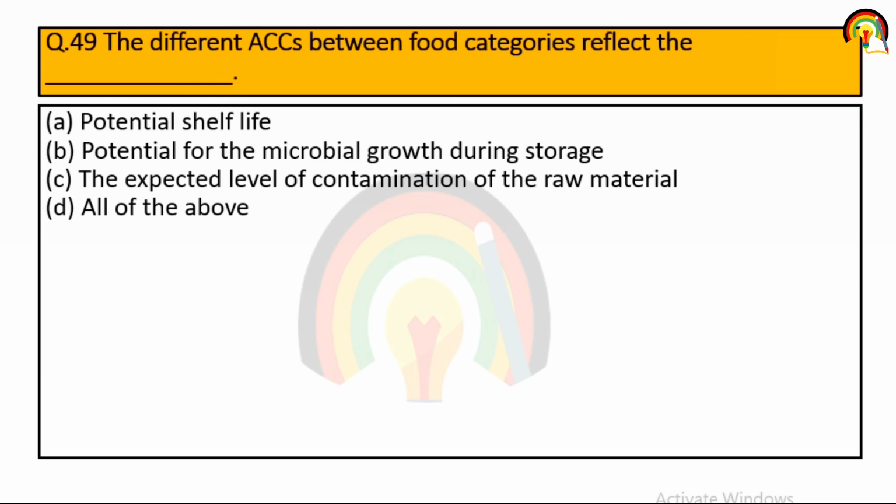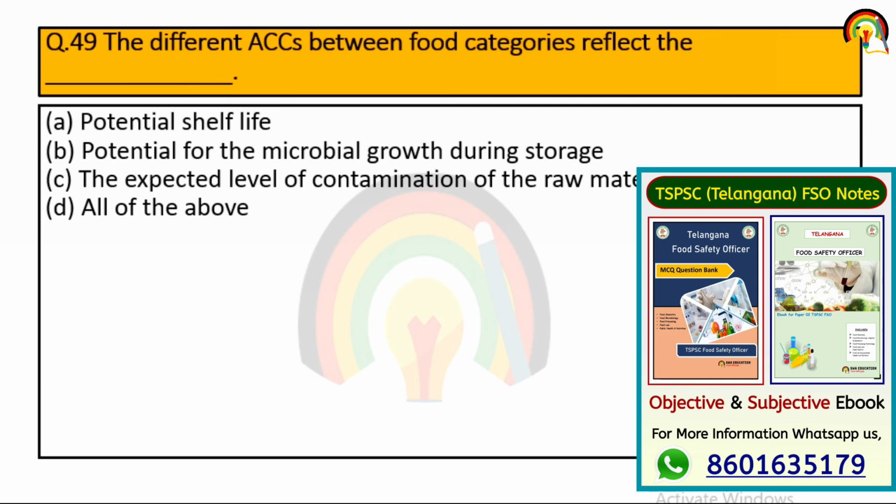Next, the different aerobic colony count between food categories reflects the potential shelf life, potential for microbial growth during storage, expected level of contamination of the raw material, all of the above. So different ACC between food categories reflects all these factors. So it's the fourth one.